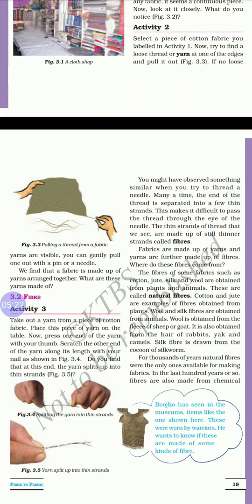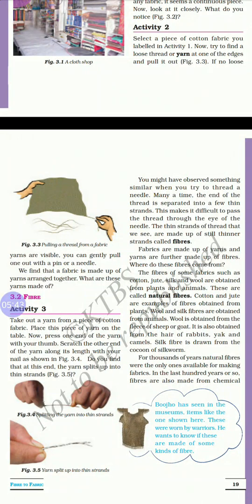Wool is obtained from the fleece of sheep or goat. Fleece means hair. Wool is obtained from the hair of sheep or goat, and can also be obtained from the hair of rabbits, yak, camels. Silk fibers are got from the cocoon of silkworms.